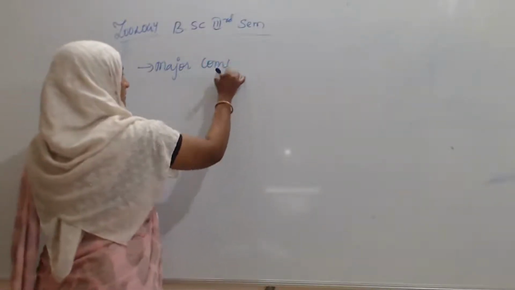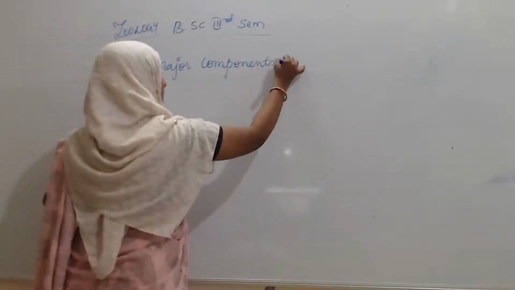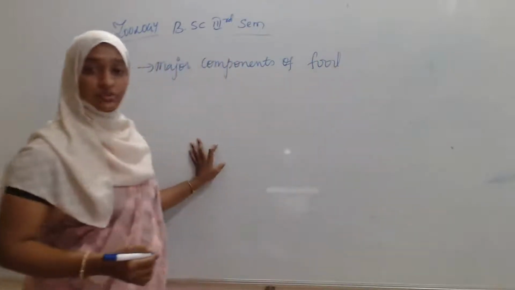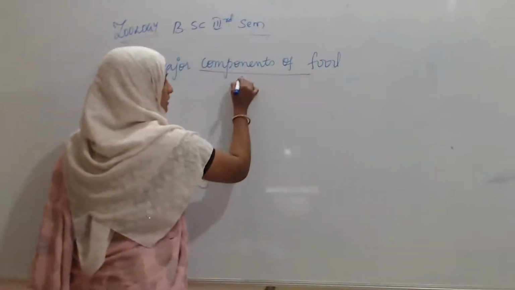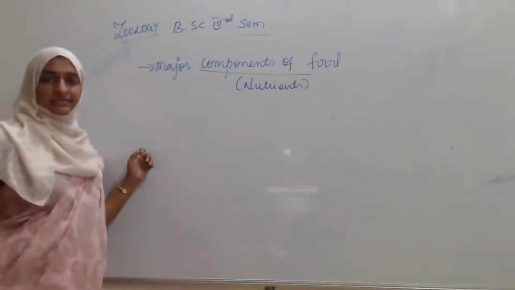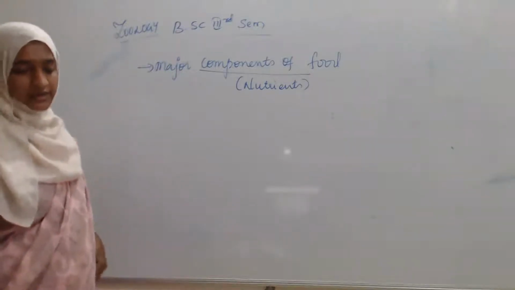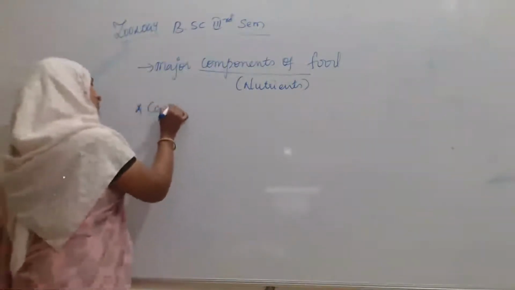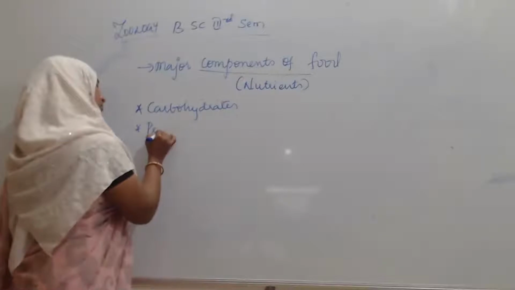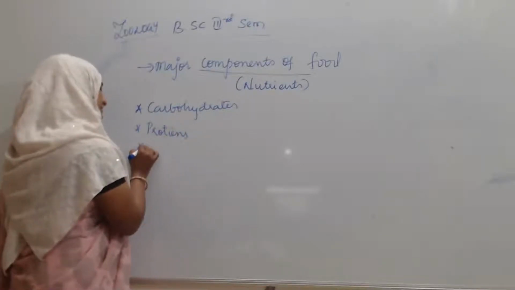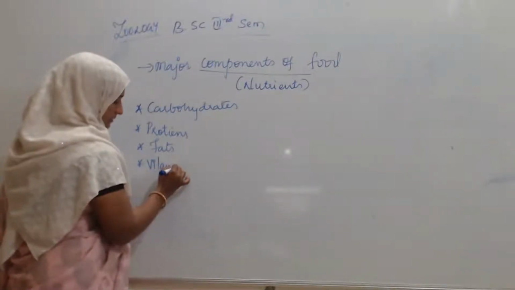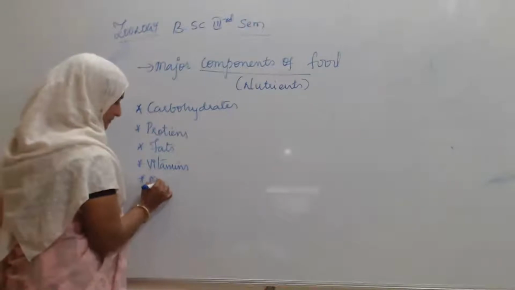Let's see here. The major components of food, the nutrients, are carbohydrates, proteins, fats, vitamins, and minerals.